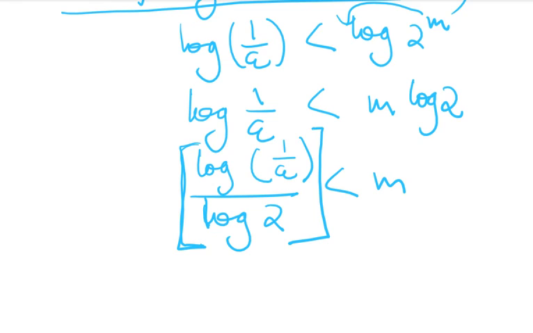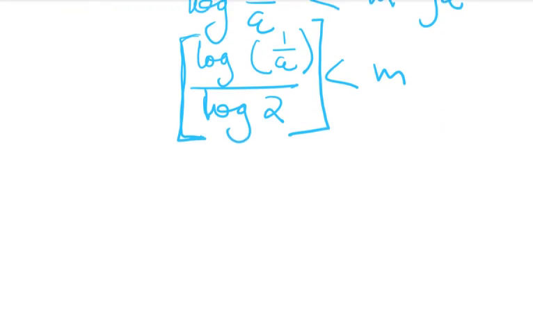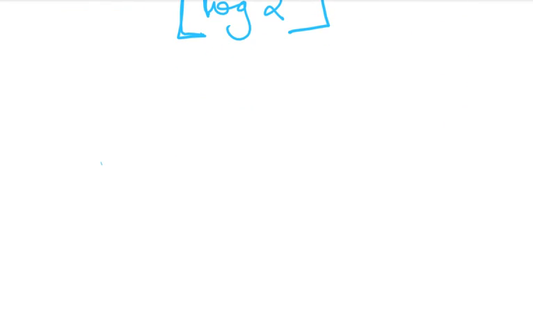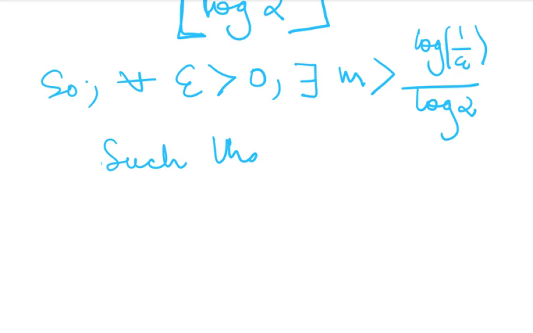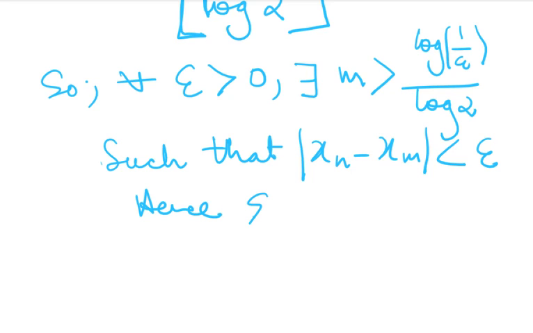So for all epsilon greater than 0, or for any epsilon greater than 0, there exists m that is greater than log 1 by epsilon by log 2, such that mod of xn minus xm is less than epsilon. Hence xn is a Cauchy sequence.